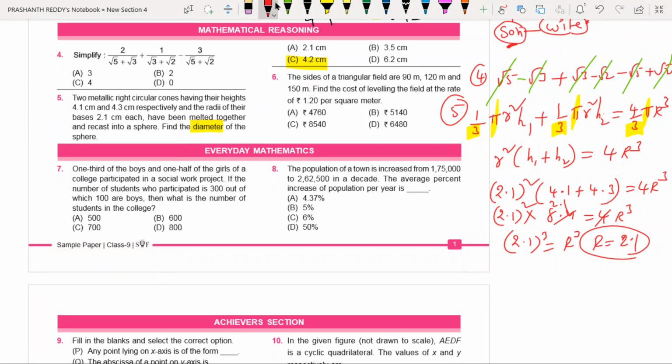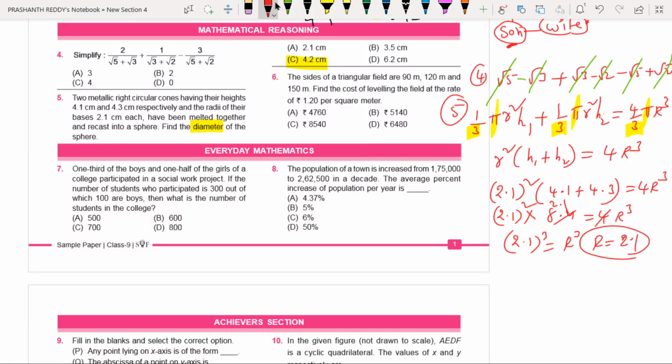Very simple. Now, sixth question. Just observe, my dear children, sixth question. The sides of a triangular field are 90, 120 and 150. If you focus on these measurements, we have 90, 120, 150. If you find the ratio, 3 times 30, 4 times 30, 5 times 30, you get 3 is to 4 is to 5. Shall I say we can form a right angle triangle? Yes, because 3, 4, 5 is a Pythagorean triplet, you know already.